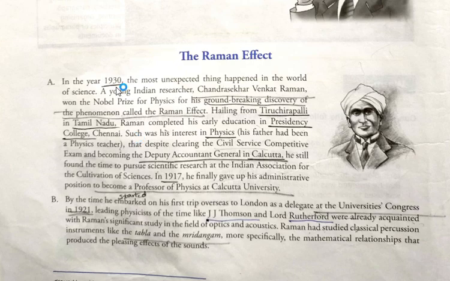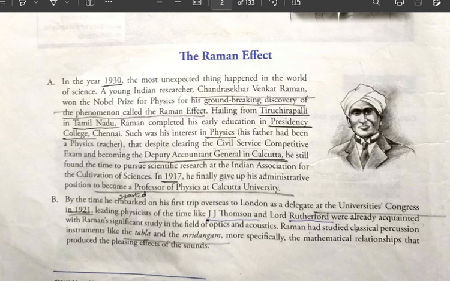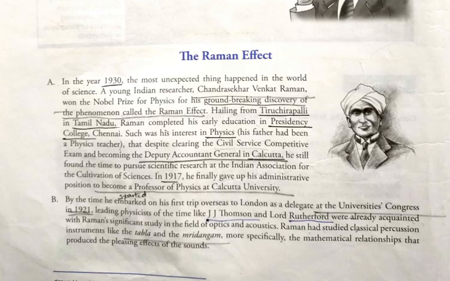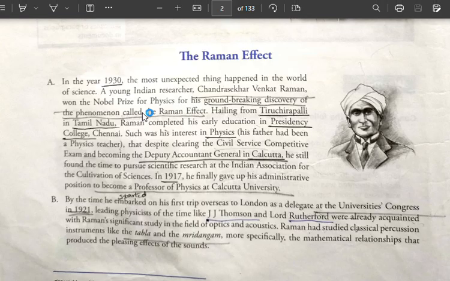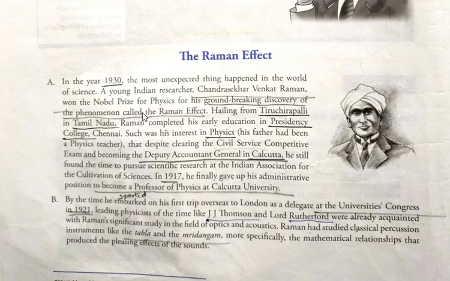In the first para, you have to mention the year 1930 when he got the Nobel Prize, where he started his education and from where he got his inspiration, and how he became the professor of physics and in which year. These things you have to mention when you come across the Raman effect summary. Okay, so without any further delay, let's go to the next para, which is B.